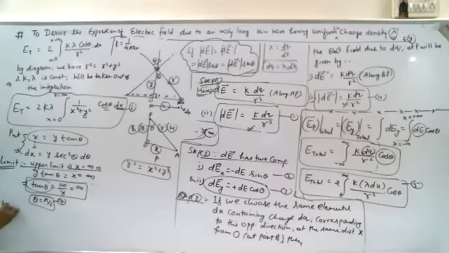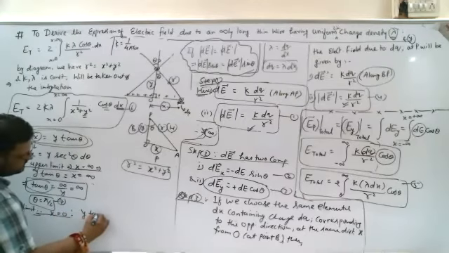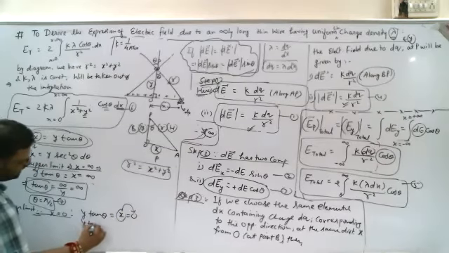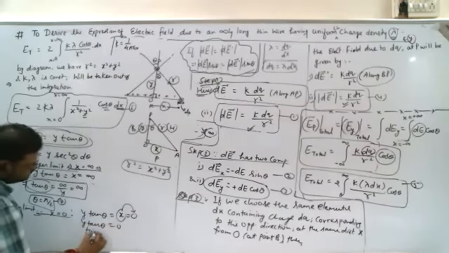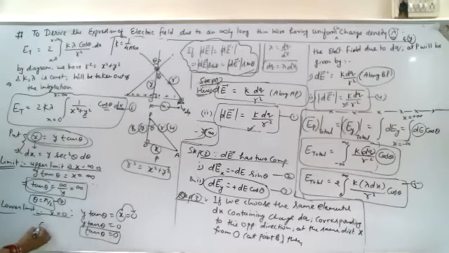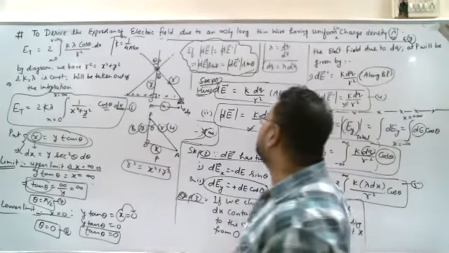And similarly, what is the lower limit? x is equal to 0. We need to put it in the place of x. Since y tan theta is equal to x, with lower limit 0, y tan theta is equal to 0, so tan theta is equal to 0 upon y, which is 0. For which value of theta is tan theta 0? Theta is equal to 0 degrees only. So we got the lower limit theta is equal to 0, and the upper limit theta is equal to pi by 2. Substitute these values, and now we are going to solve the numerical.